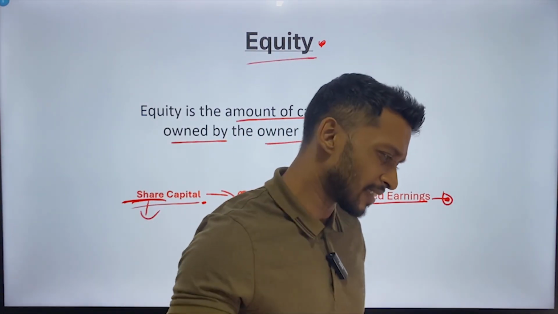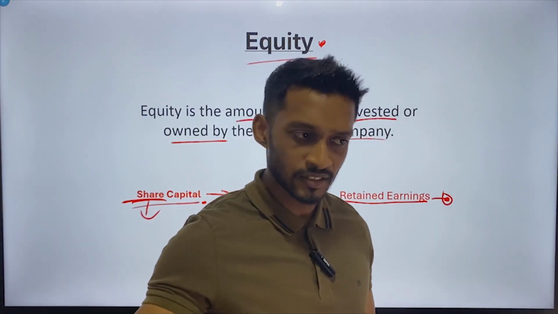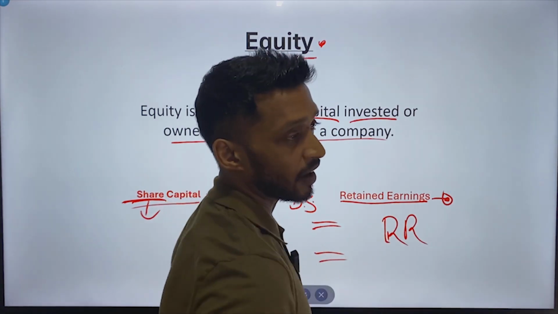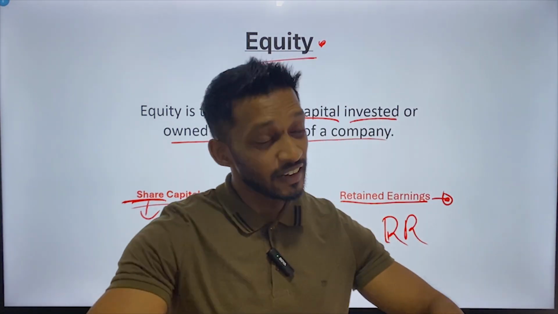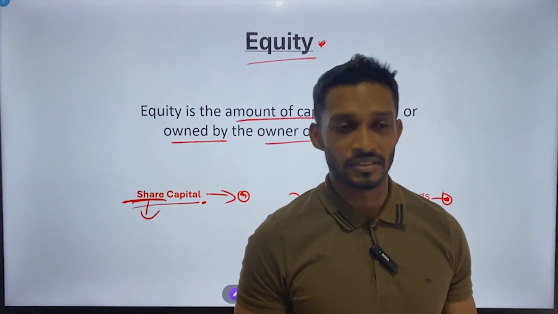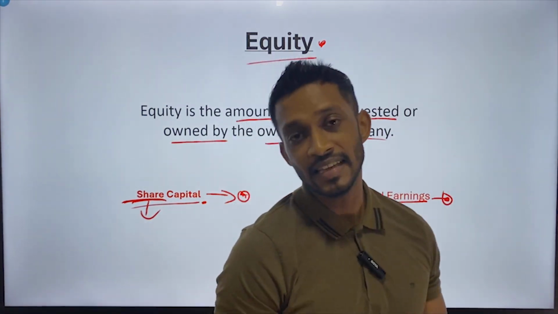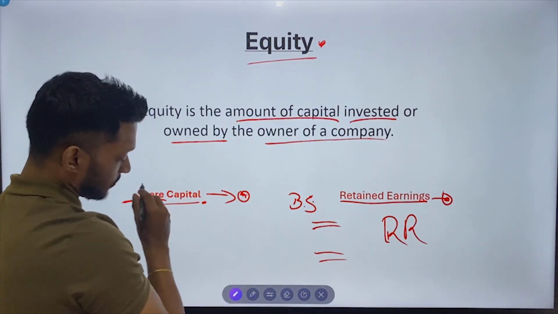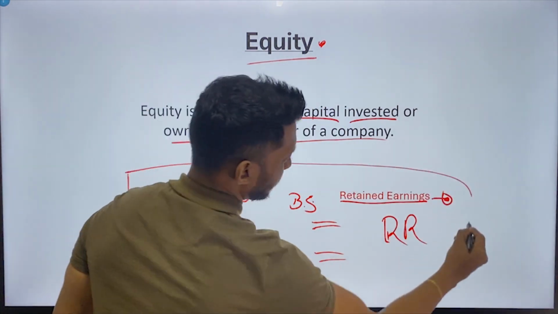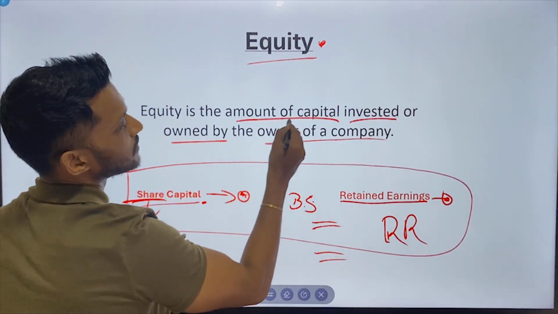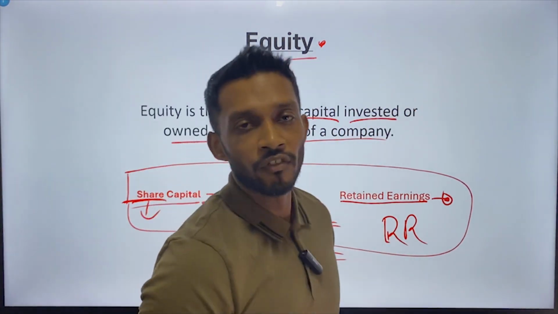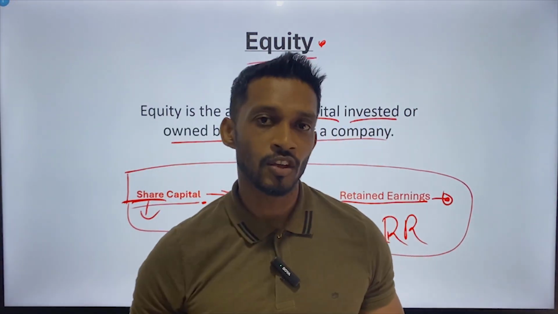As well as that, if we go to the balance sheet, revaluation reserves also we can identify under the equity category. Not actually equity, but we are showing that under the equity category. Right. This is how equity works. Whatever happened, forget about this part. Keep in your mind, equity is the amount of capital invested or owned by the owner of the company. Keep only that part in your mind.